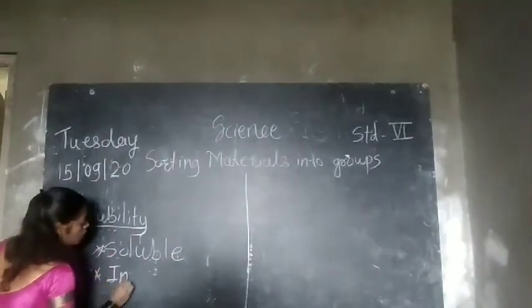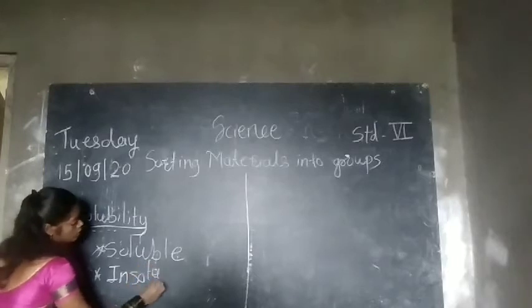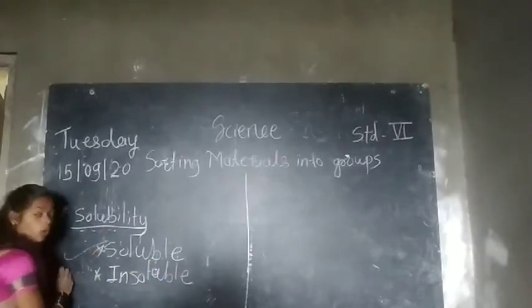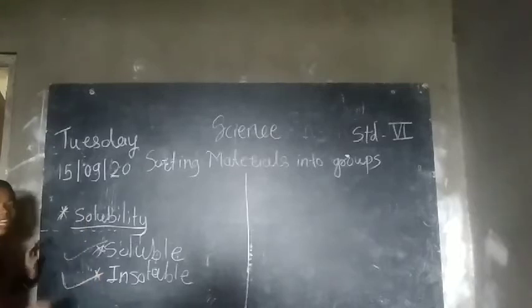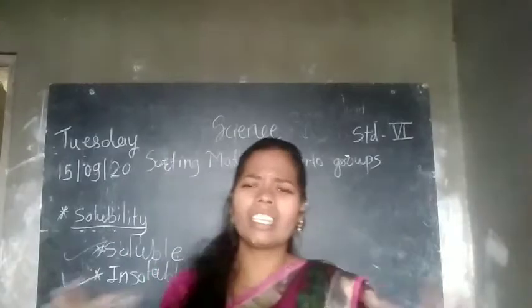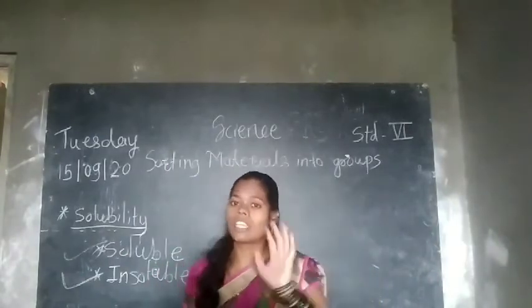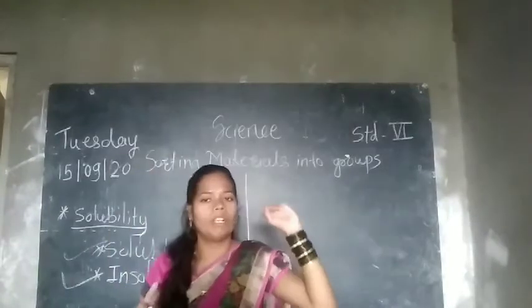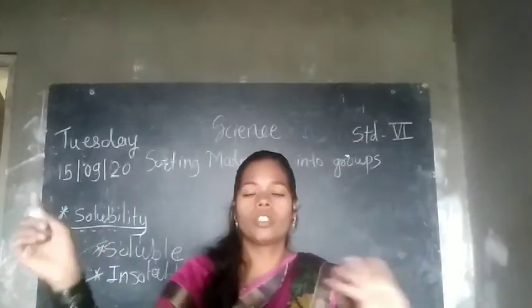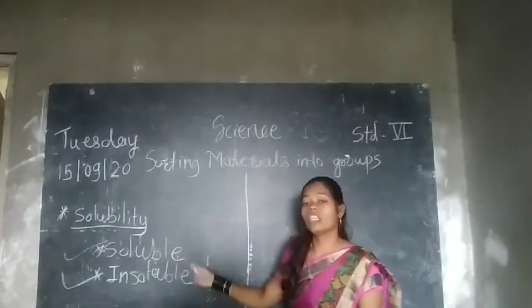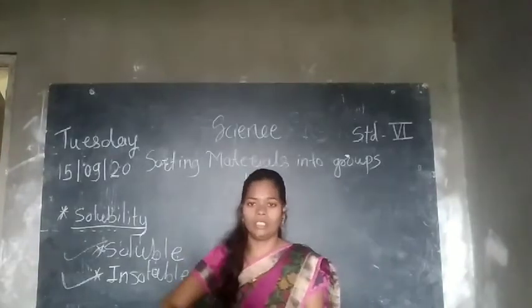Those which dissolve in water are soluble, and those which do not dissolve in water are insoluble. Many things surround us in the environment, so by using this characteristic we can easily identify: yes, this is soluble, this is not soluble, meaning insoluble. Is that clear? This is regarding only solids.